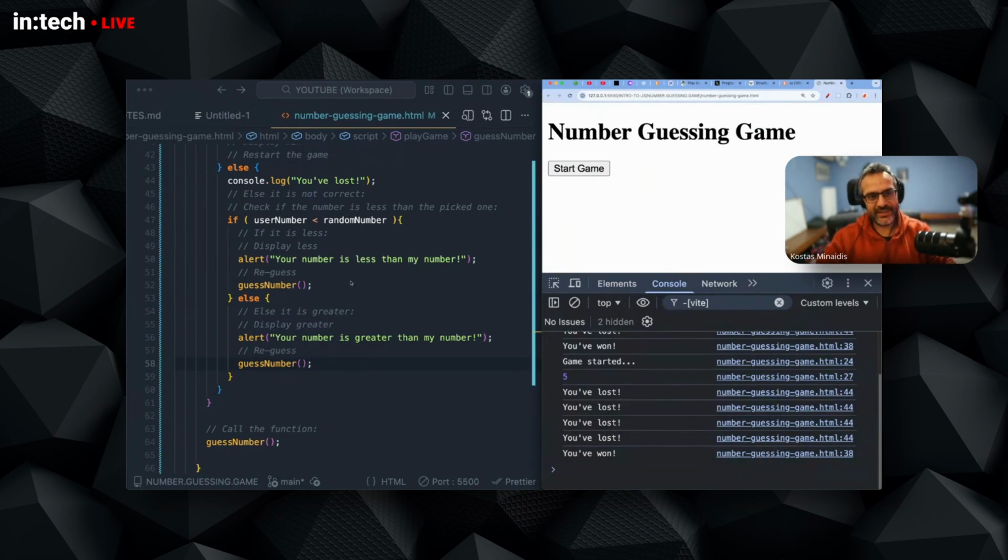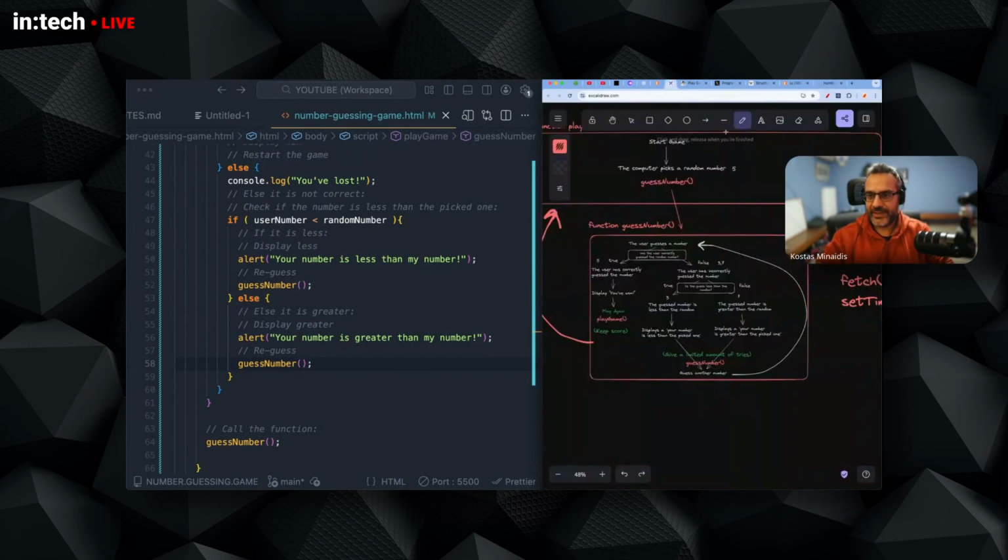And the last thing I can do here, this works, is fine. But right now I did this thing. As I was here, I ran the code, the guess number again. As I am here, I run the code again. So guess the number is called here, and guess the number is called here.